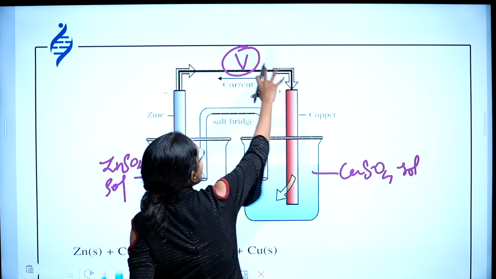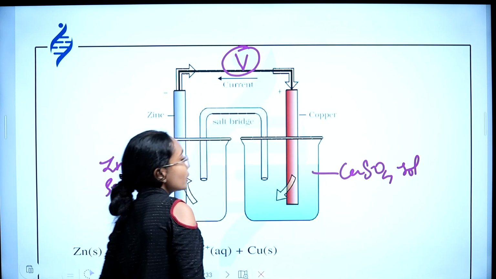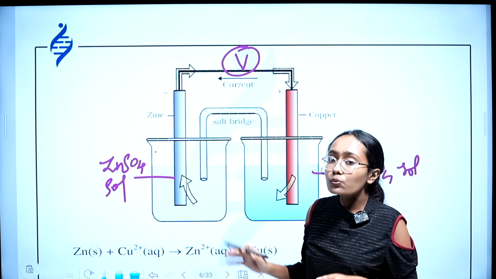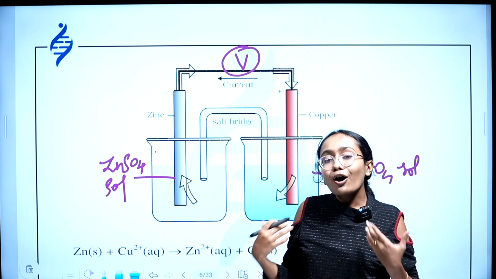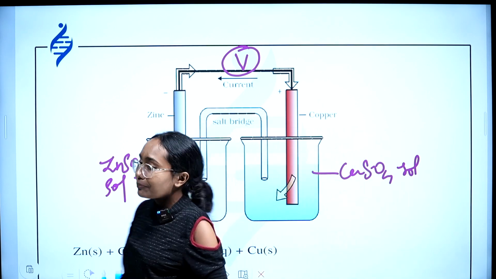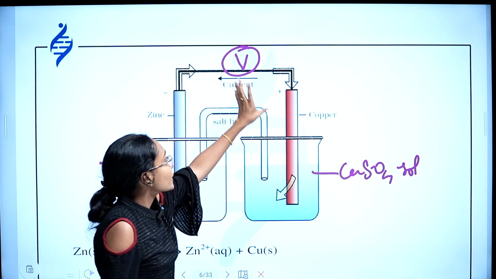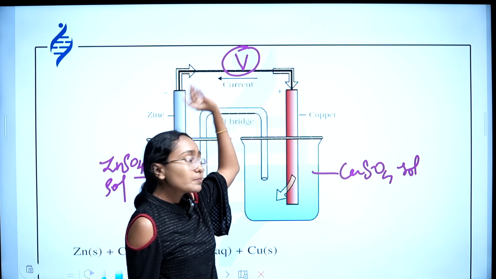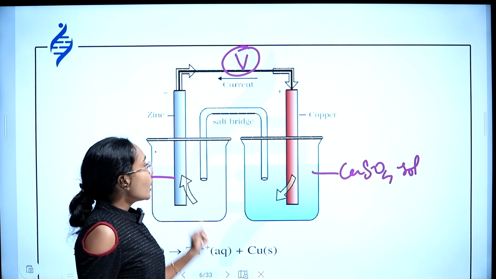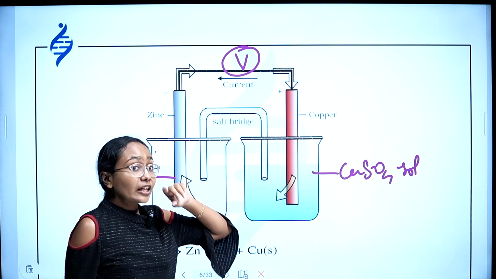For that I kept a voltmeter here, and I have also connected these two solutions using a salt bridge. In a later session, towards the end of this part, I will discuss what a salt bridge is, its function, and what is used to prepare a salt bridge. So here, this is the apparatus: metal zinc dipped in zinc sulfate, copper dipped in copper sulfate, connected using conducting wires, and a voltmeter placed there. The salt bridge is also placed there, connecting these two solutions. Now, I'm taking zinc as anode and copper as cathode.